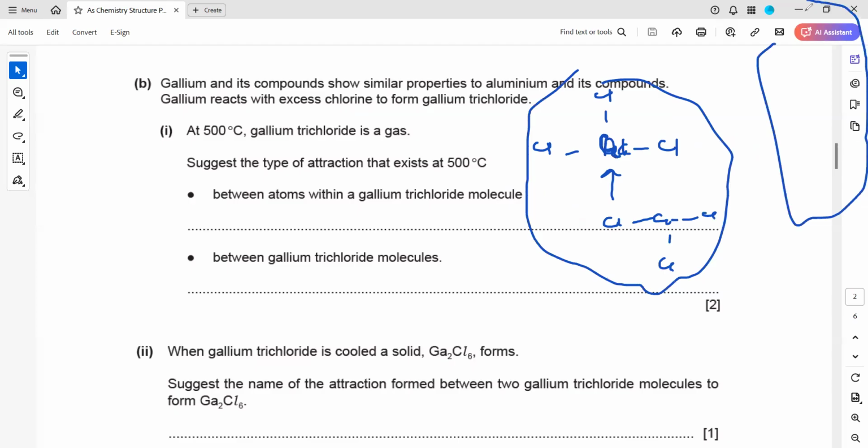Between the covalently bonded molecules, they will have dipole induced dipole forces.